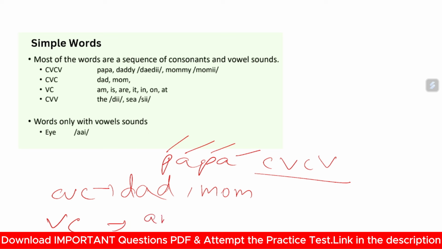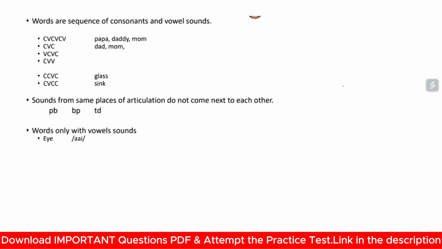Now CVC, consonant vowel consonant: dad, mom. VC, vowel and consonant: am, is, it. Now consonant vowel. After each consonant there are two vowels. Now let's move to the next point. Similarly, about words and the sequence, the same thing is written out there.